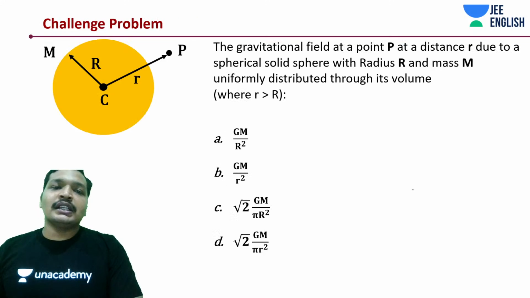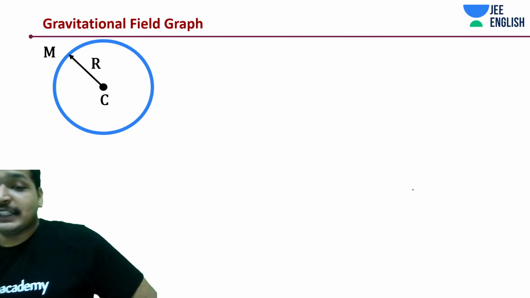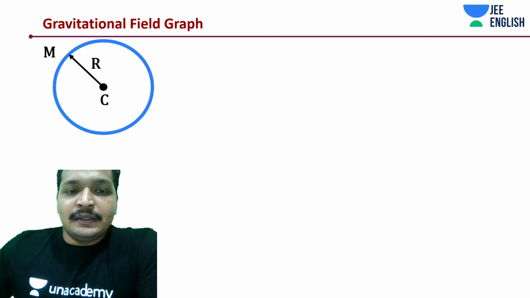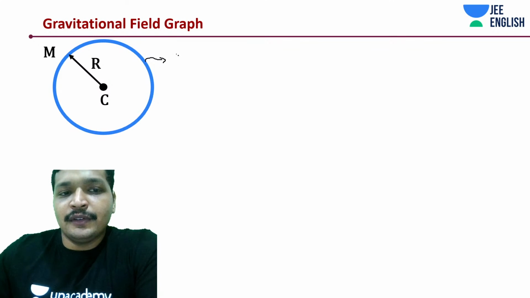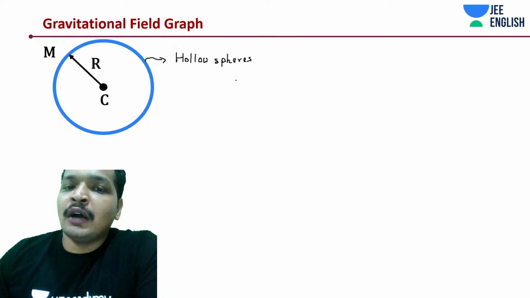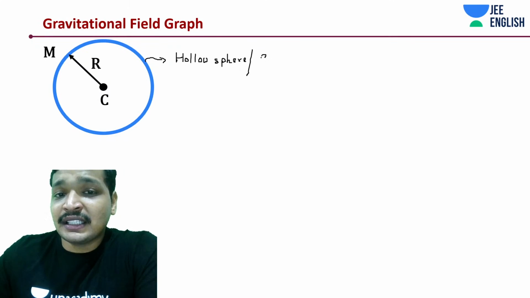Anyway, let's move on to the next problem, guys. And yes, before this, this is a very important concept for JEE Main and JEE Advanced. I shouldn't have even missed this. So there are two names given to this. It can be called a hollow sphere or a shell. You'll get these kinds of names in your exam.